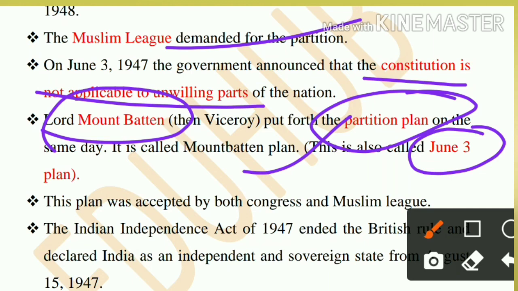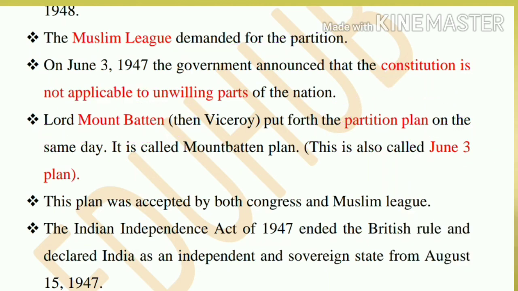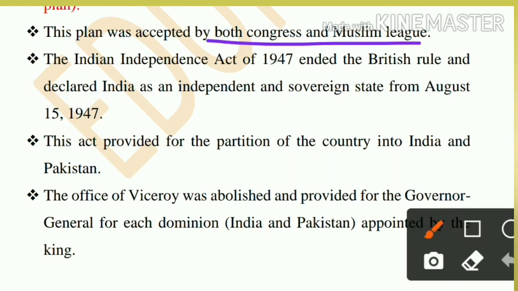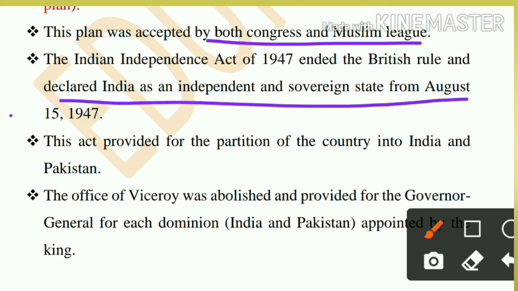The June 3 Mountbatten Plan was nothing but the partition of India, which was accepted by both the Muslim League as well as Congress. So the Indian Independence Act of 1947 ended the British rule and declared India an independent sovereign state from 15th August 1947.